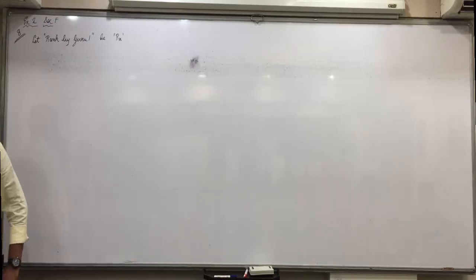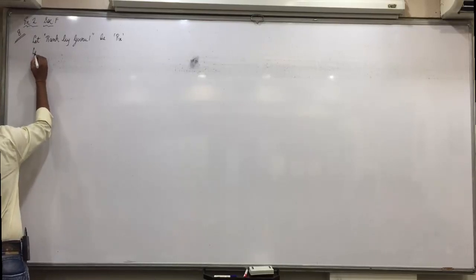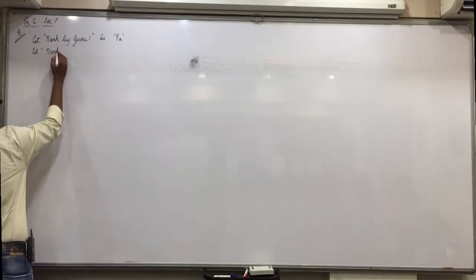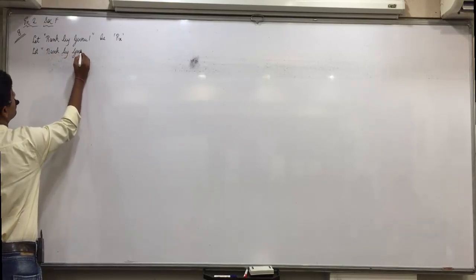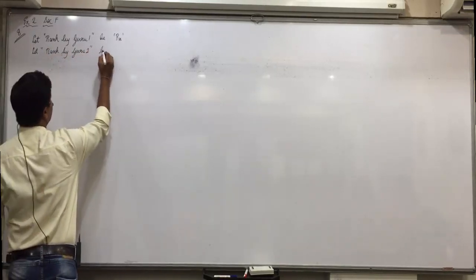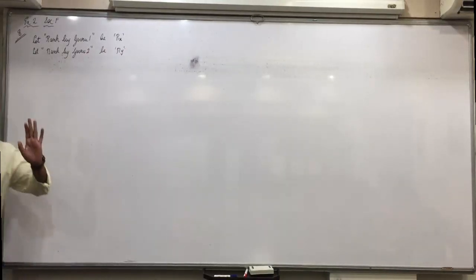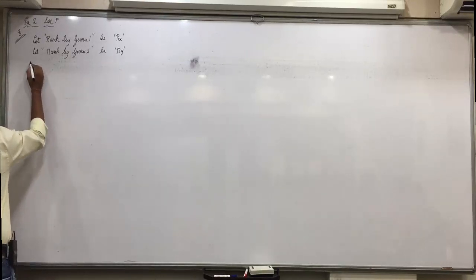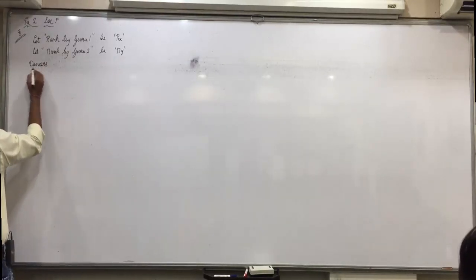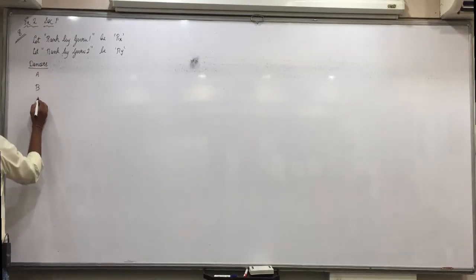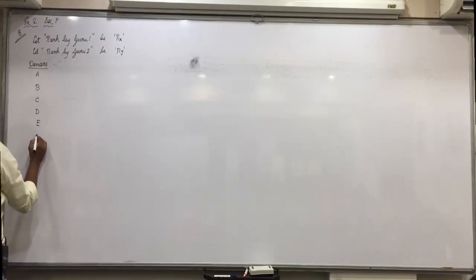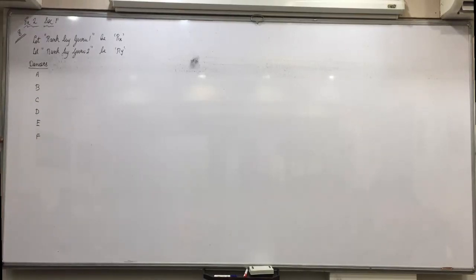Is that clear? Coming to this, Guru 1 is Rx. Now mark it: let rank by Guru 2 be Ry. Yes, no discussions, maintain silence. Now, how we will give the ranks, understand it. First, write down the dancers: A, B, C, D, E, F. Okay? Let's do it fast, everyone.